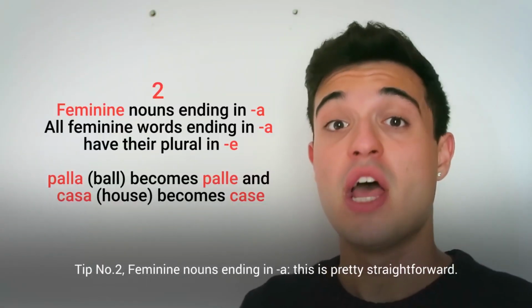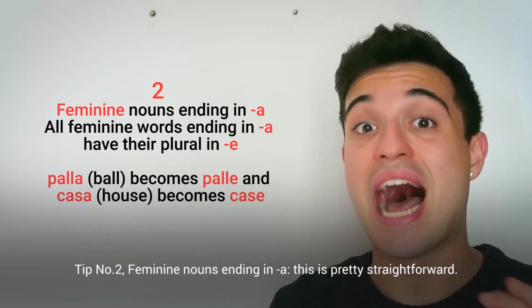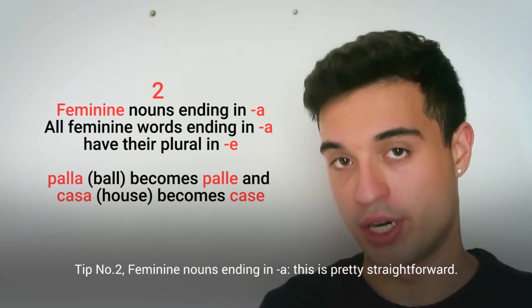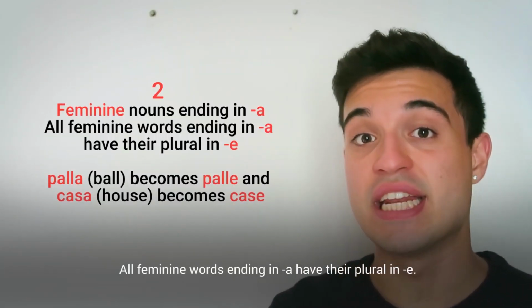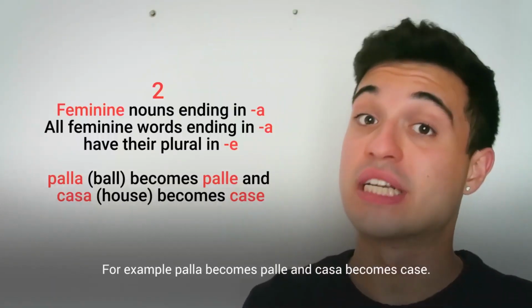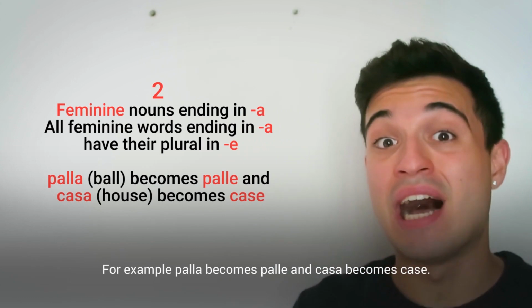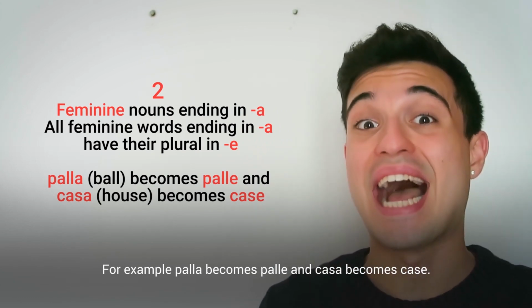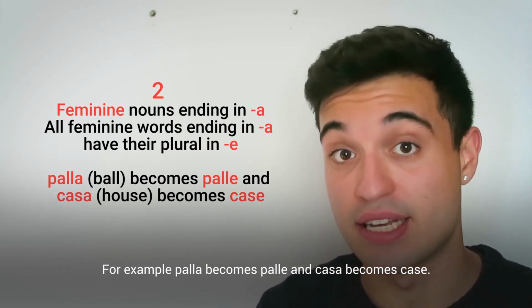Tip number 2. Feminine nouns ending in a. This is pretty straightforward. All feminine words ending in a have their plural in e. For example, palla becomes palle and casa becomes case.